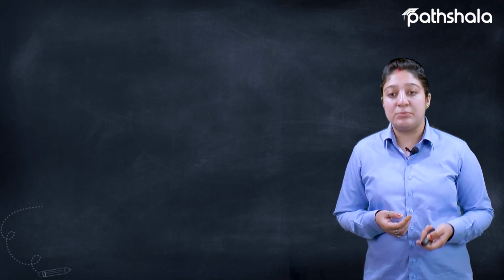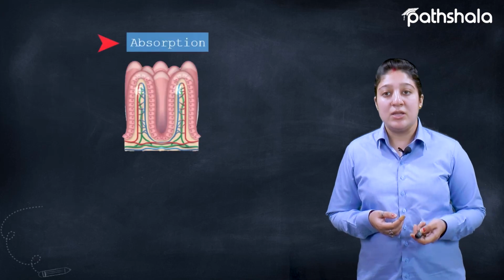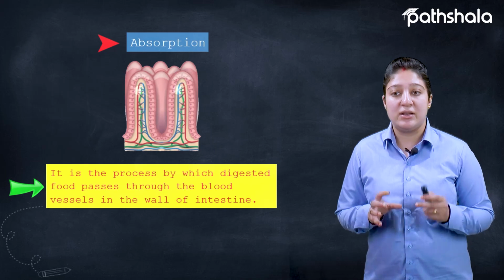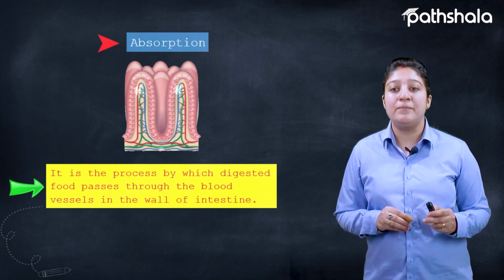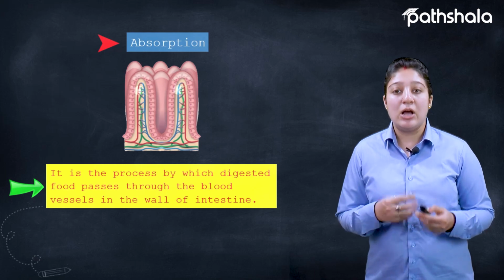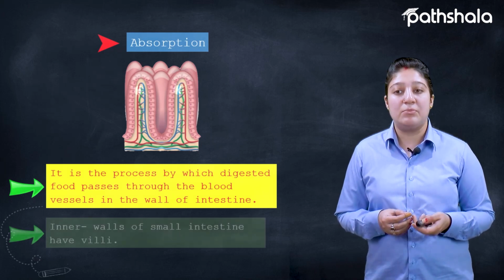For that, our next process comes, that is absorption. Now what happens in absorption? Basically, it is a process by which the digested food passes into the blood vessels through the walls of the intestine. Now how does that happen? Basically with the help of villi.